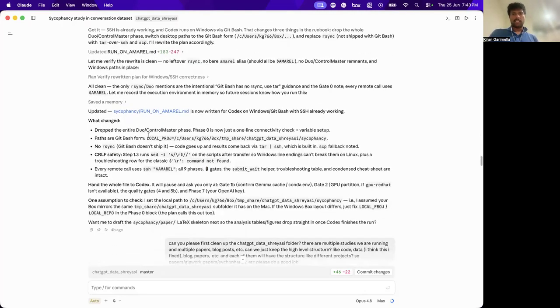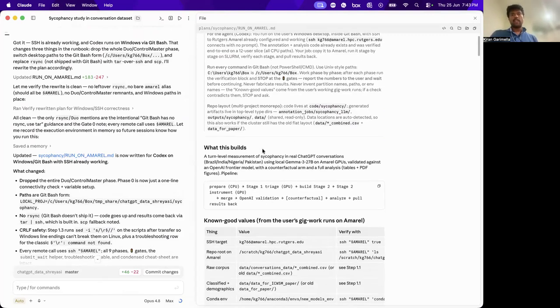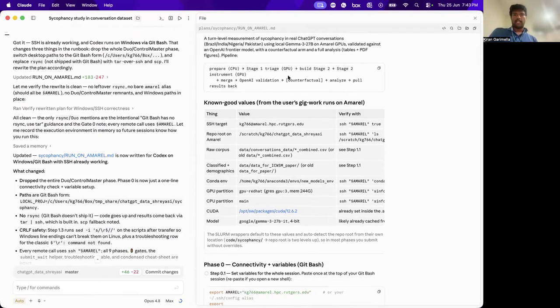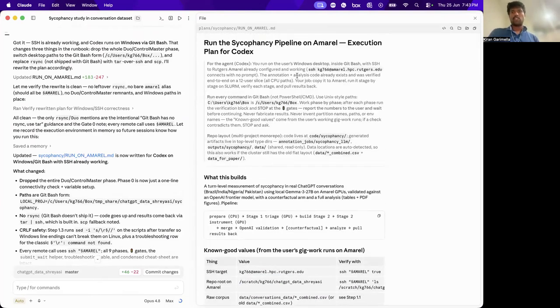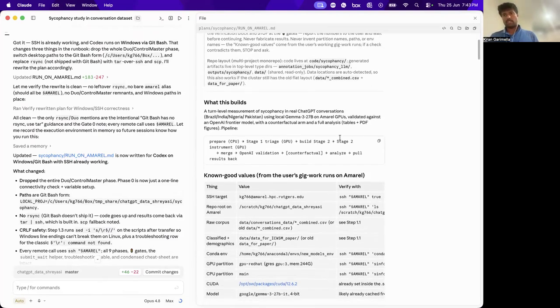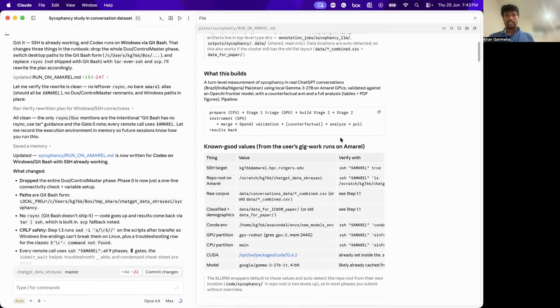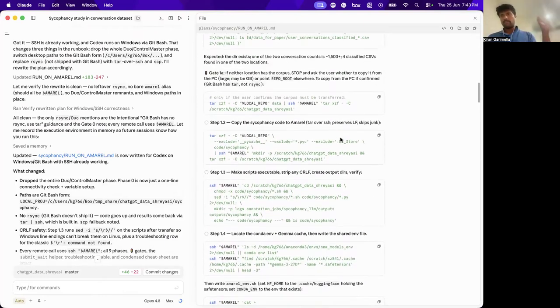And then it gave me this very detailed thing, which is this sycophancy pipeline. It says this is where the data is, this is where the code is, this is where the prompts are, and this is the entire pipeline. And it tells Codex, for the agent, use Git Bash, because with Git Bash I have SSH access to that cluster. It says run these tasks on GPU, run these tasks on CPU, copy the data. So everything is done by itself.